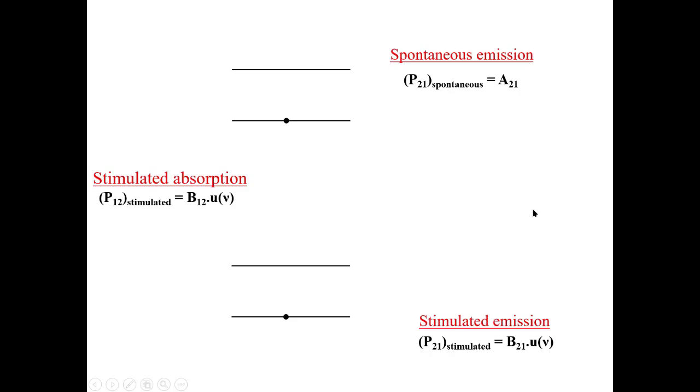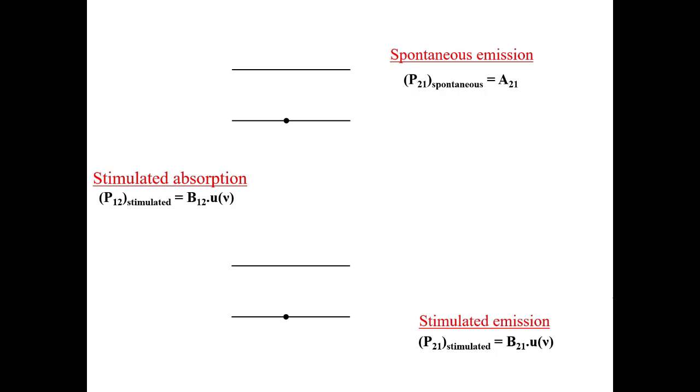There is another possibility after stimulated absorption. In this, once stimulated absorption is complete, then after staying here for 10 nanoseconds, when this electron returns to the ground state, at the same time, if the system encounters an incoming photon of the energy equal to the energy difference between these two energy levels, then this happens.